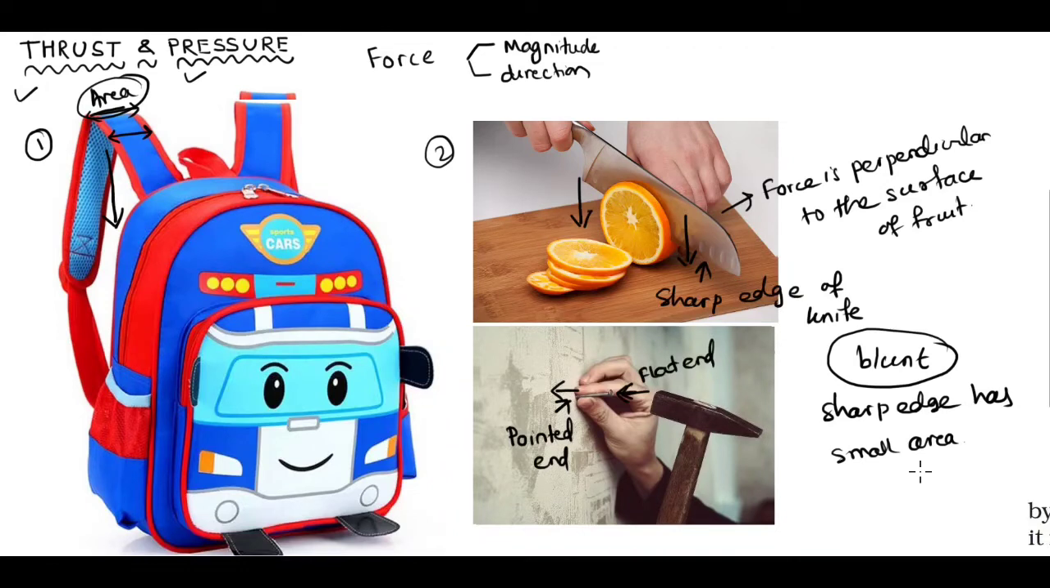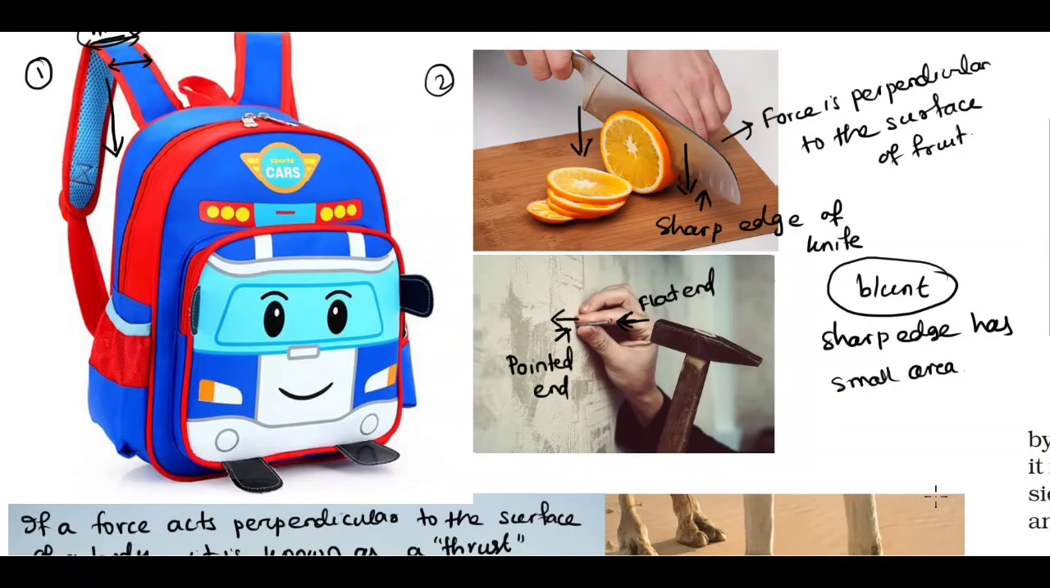If the effect of thrust is more, then we can easily cut the vegetable or the fruit. Similarly, if you go to the third example, if we enter the pointed end of a nail inside the wall, the area of the pointed end is small. The pointed end has a small area. The force we apply using the hammer, that force is the thrust, the perpendicular force. If that force acts on a smaller area, then its effect will be more.